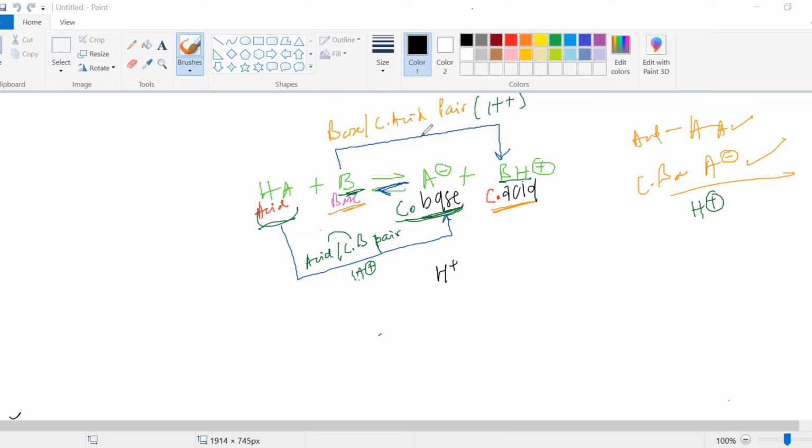You have to know some important points over here. We have to know that conjugate bases come from where? Conjugate bases come from an acid. Always remember this. And conjugate acids come from where? Conjugate acids will be coming from a base. So this is very crucial: conjugate acids come from a base and conjugate bases come from an acid. This is a very, very important part. You have to remember it to answer the questions which are coming up. The questions will be really tricky.